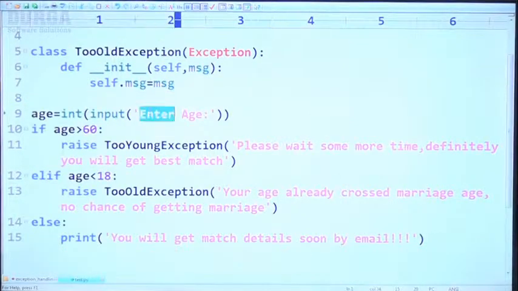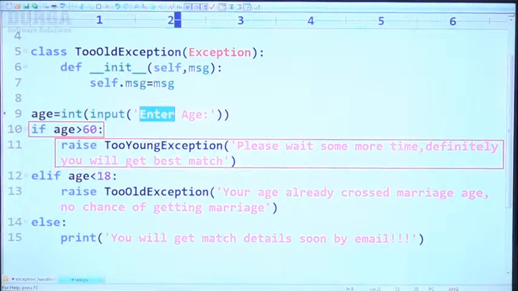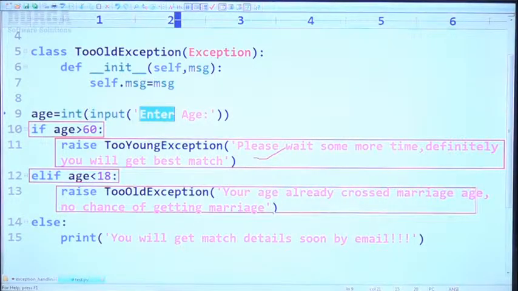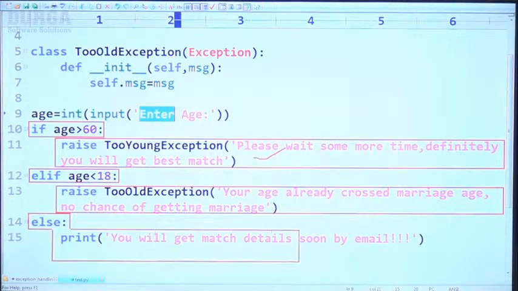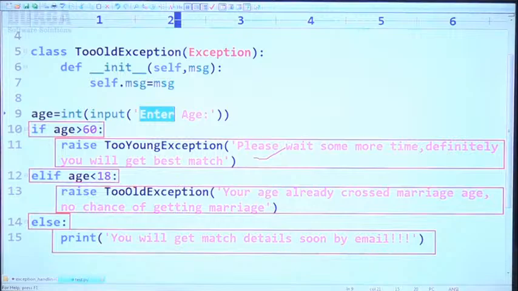Next, input: enter age. If age is greater than 60, raise TooYoungException, because something goes wrong. Please wait some more time, definitely you will get the best match. Where will you get the best match? After death maybe. If age is less than 18, raise TooOldException: your age already crossed marriage age, no chance of getting marriage. Else, sir, means age is not less than 18 and not greater than 60. Perfect, then you will get match details soon by email.